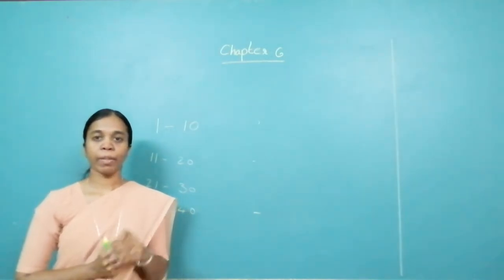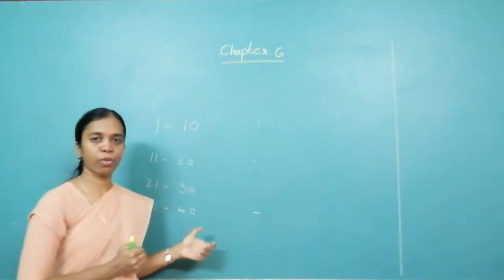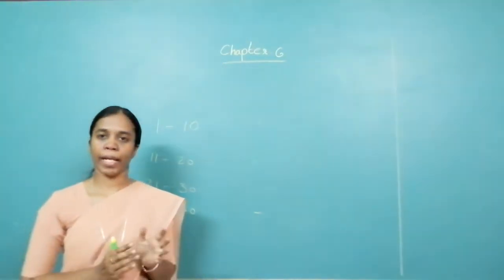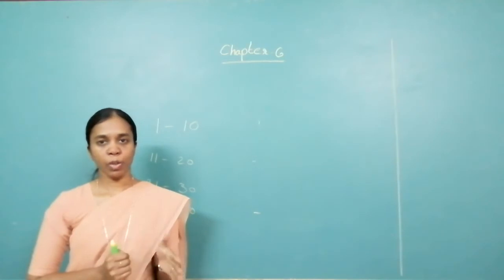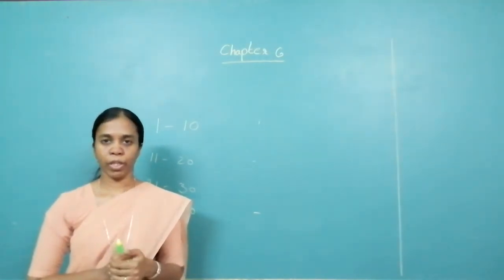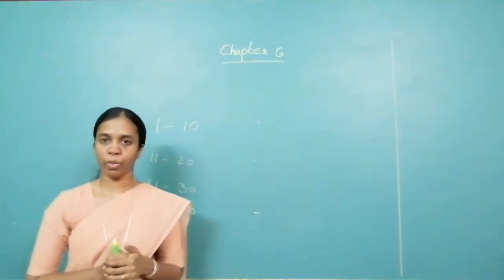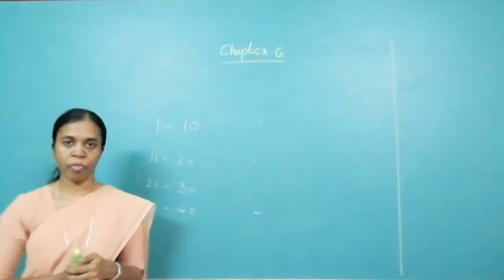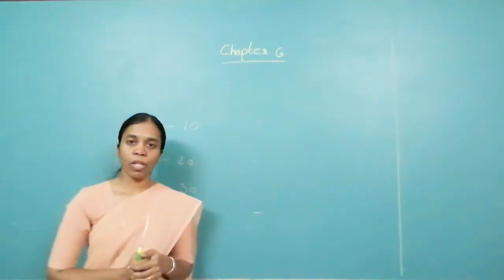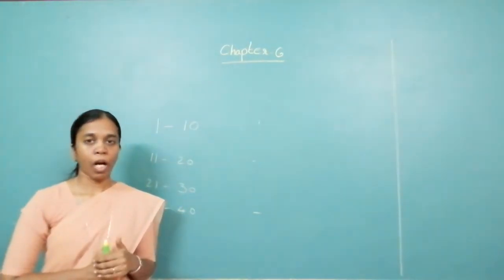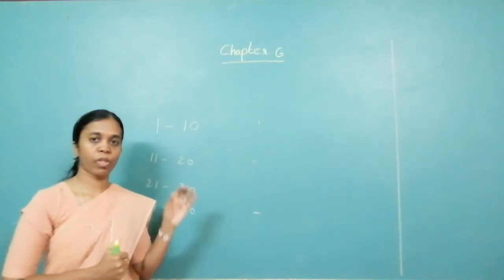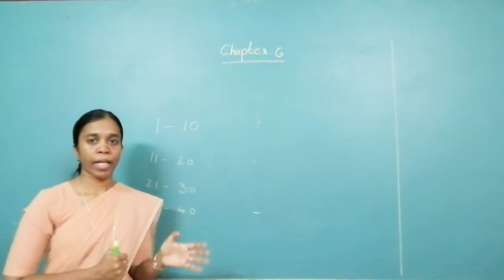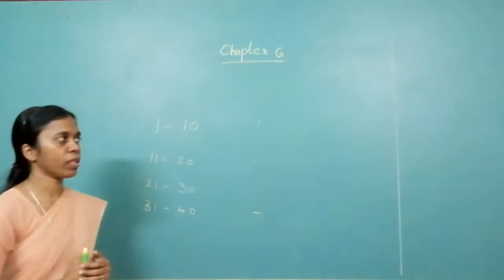Like how to find the mean of the grouped frequencies. Actually, there are 3 methods of finding mean: direct method, assumed mean method and step deviation method, of which the latter 2 have been omitted from your portion. But it is interesting to learn about them also. So we shall be dealing only with the direct method, how to find the mean of the given grouped data by direct method. Okay, let us look at it.